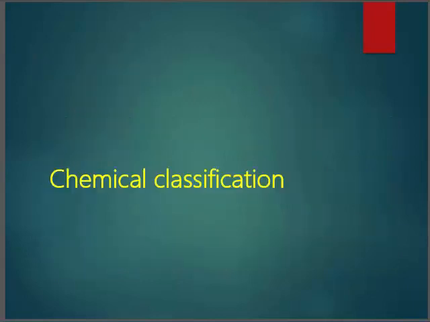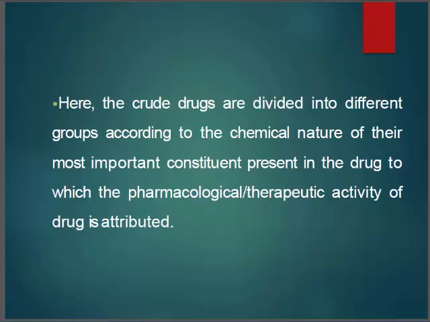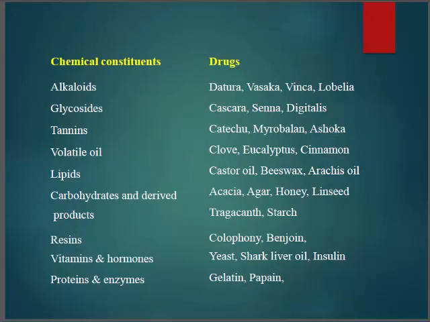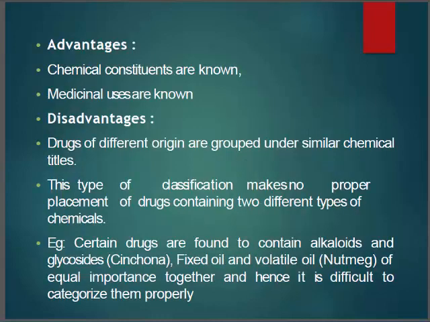Hyoscyamus, Datura, Belladonna, Stramonium, which are considered members of Solanaceae. Okay, so coming to next is chemical classification. So here crude drugs are divided into groups according to their chemical constituents, or we can call it chemical nature. Okay, simply that's enough, and we can write it like this for definition purpose, whatever is available on the screen. So next is chemical constituent, drug: alkaloids, Datura, Vasica, Vinca, Lobelia.